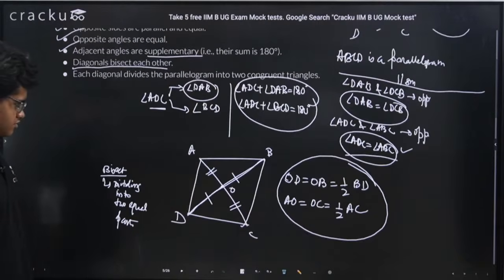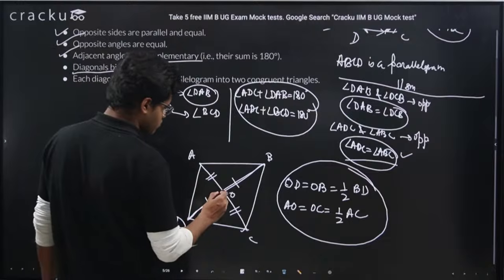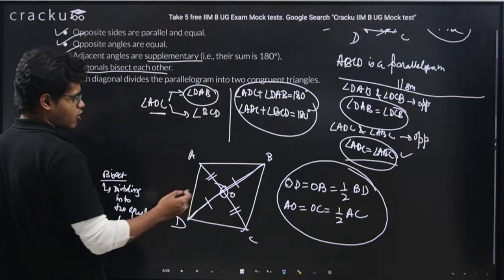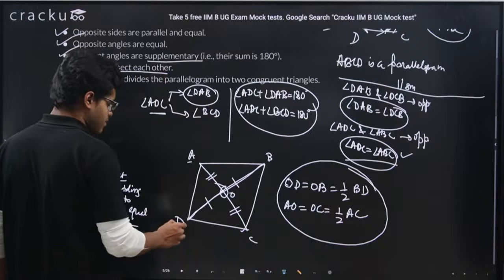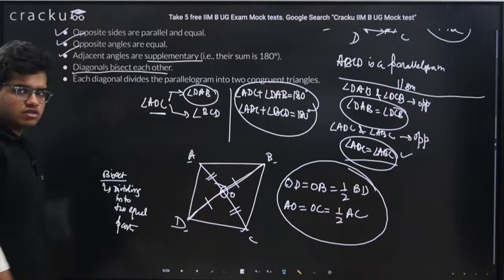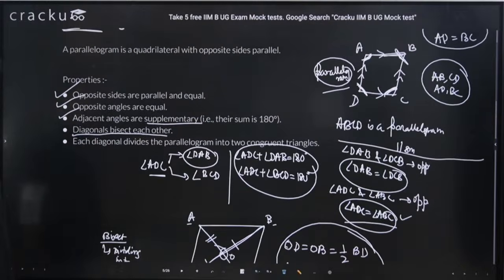And also one thing, if you see this point O, I can also tell O as the midpoint of A and C and the midpoint of D and B, right? This also we can tell. And each diagonal divides the parallelogram into two congruent triangles.